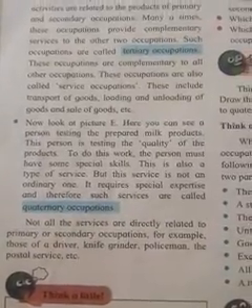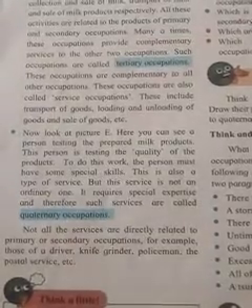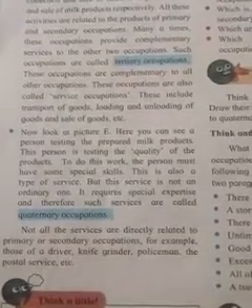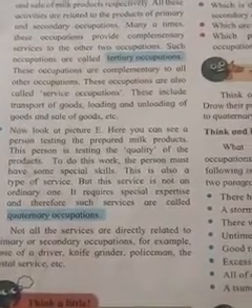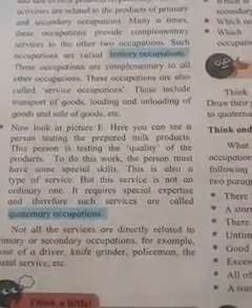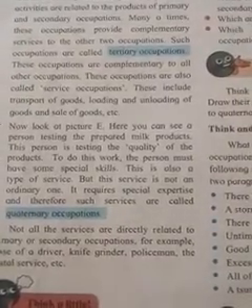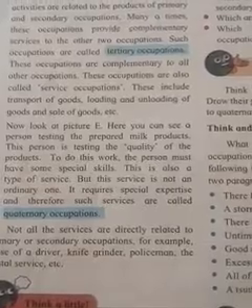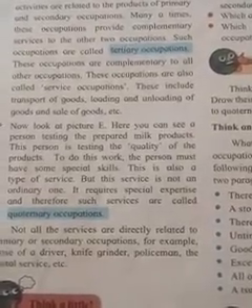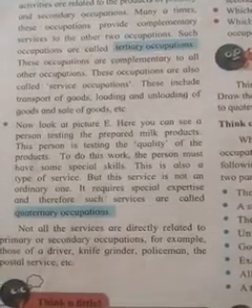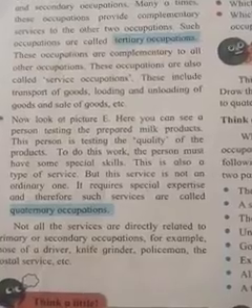That means in picture E, the person was testing the quality of the milk product, and to do this work the person must have some special skill. Is this person an ordinary person? No, this is an expert in this field and requires special expertise, and therefore such service is called a quaternary occupation.